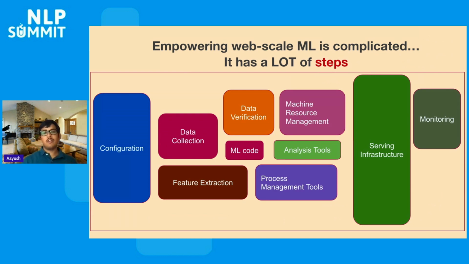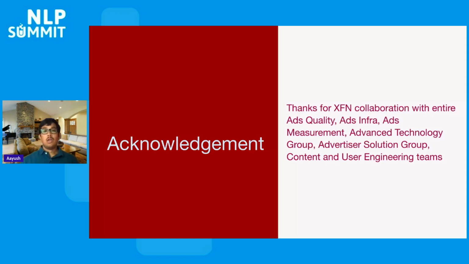But to bring these advancements to production, we need a very good bunch of systems that work in parallel. So during this time, Pinterest spent a lot of time improving all of our machine learning platform capabilities and all of the auxiliary systems so that we can bring this experience to the users and Pinners. I also want to take this step to acknowledge the vast cross-functional collaborations across every team in the company, including many different teams, to bring the best experience for the users and Pinners on the platform.